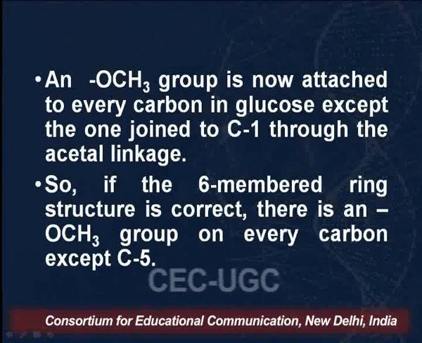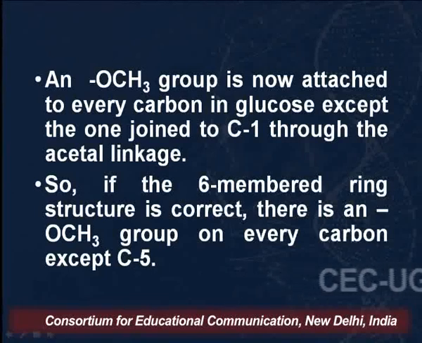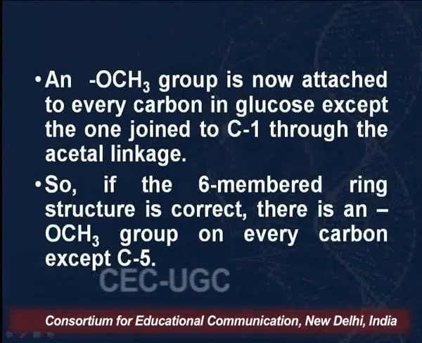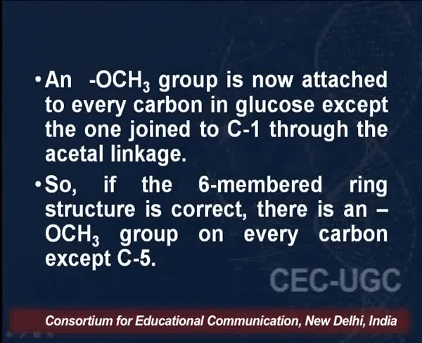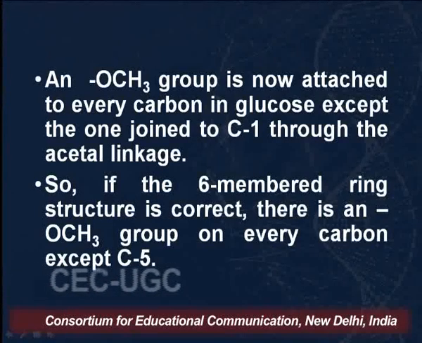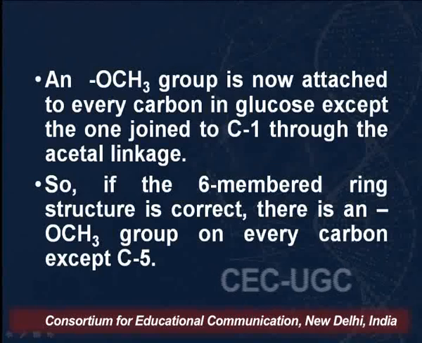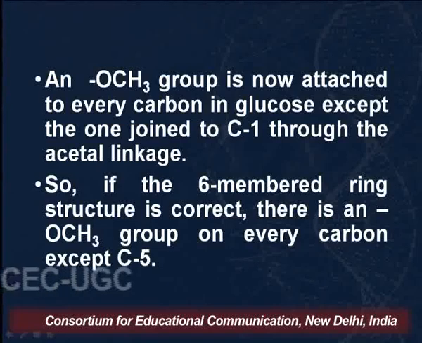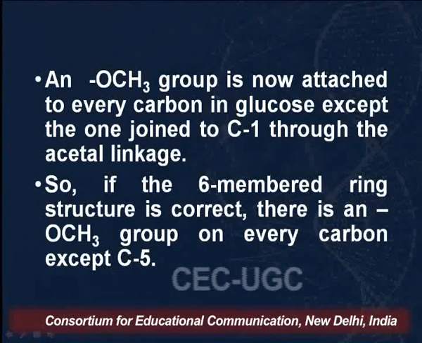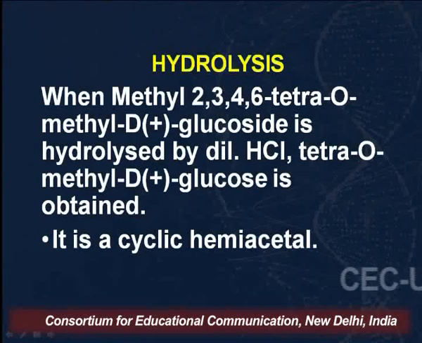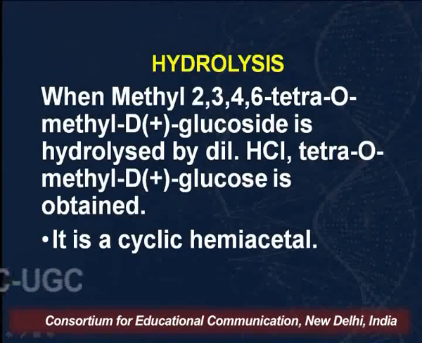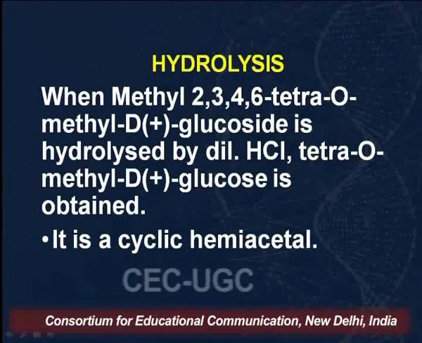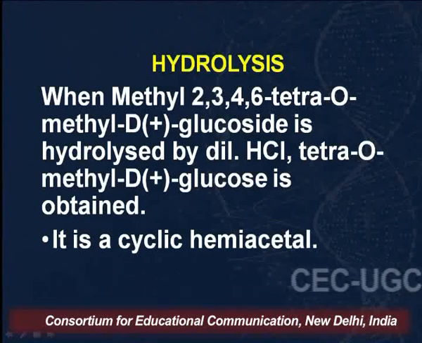It indicates that a methoxy group is now attached to every carbon in glucose except the one joined to C1 through the acetal linkage. So which is that carbon? As I have already shown you, that carbon is the fifth carbon. So what does this indicate? It indicates that the ring structure may be 6-membered. And if it is 6-membered, that means there will be a methoxy group on every carbon except C5, because it is the hydroxyl group on this C5 carbon which is involved in cyclic hemiacetal formation.